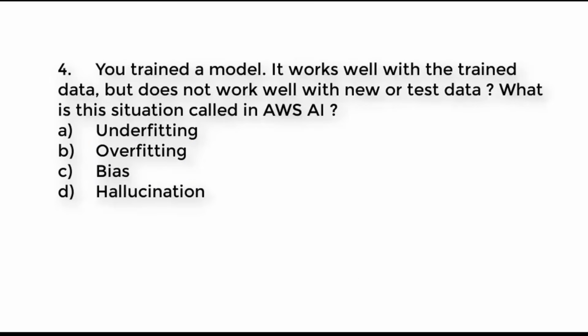Question number 4. You trained a model. It works well with the trained data, but does not work well with new or test data. What is this situation called in AWS AI? A. Underfitting. B. Overfitting. C. Bias. D. Hallucination. Try to guess the right answer. And the right answer is overfitting.